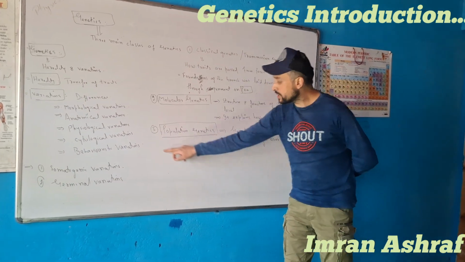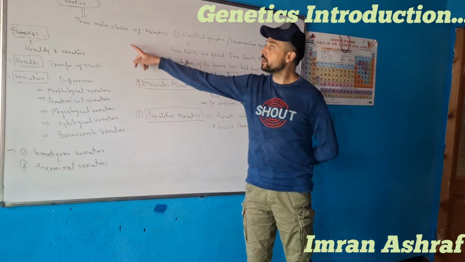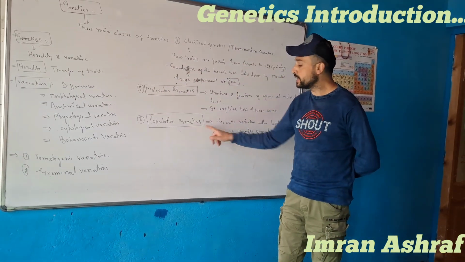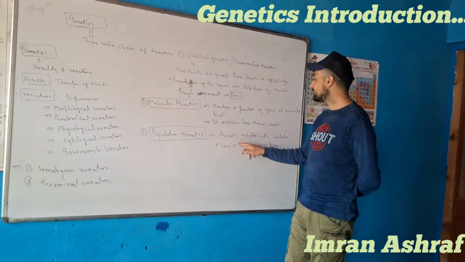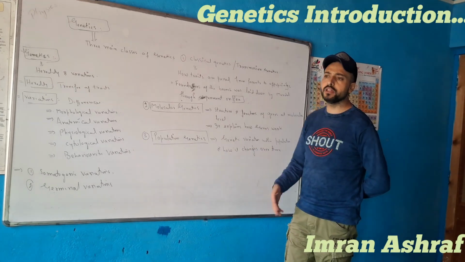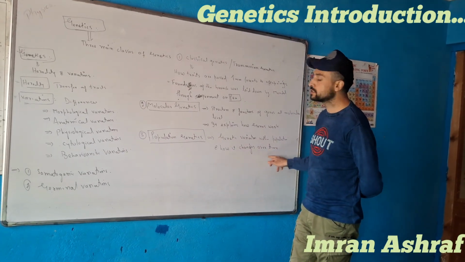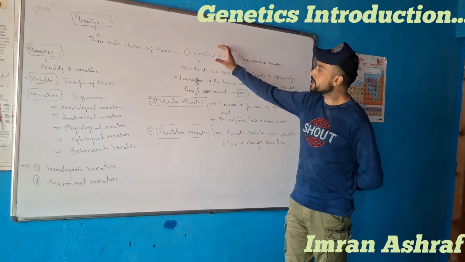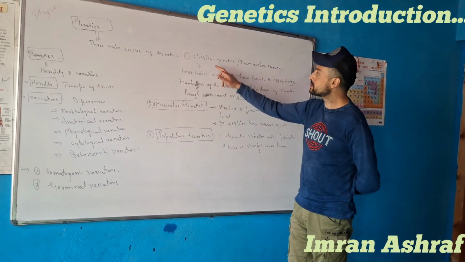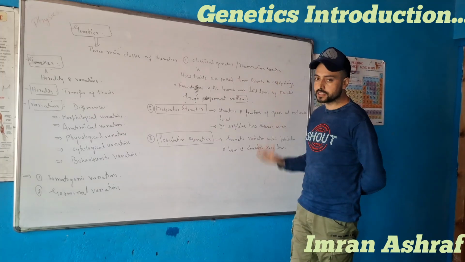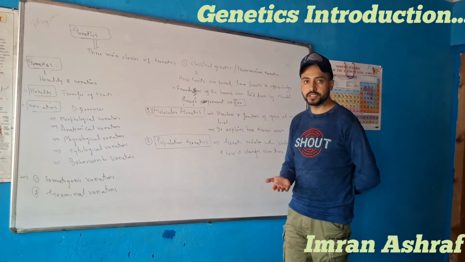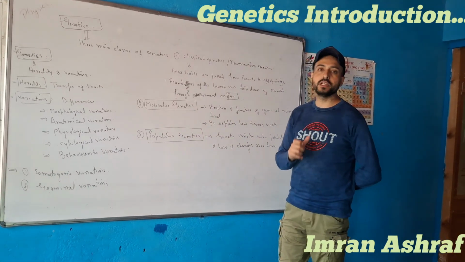Number third class of genetics is population genetics, which deals with genetic variations within a population and how they change over time. So these three main classes are classical genetics, also called transmission genetics, molecular genetics, and population genetics.